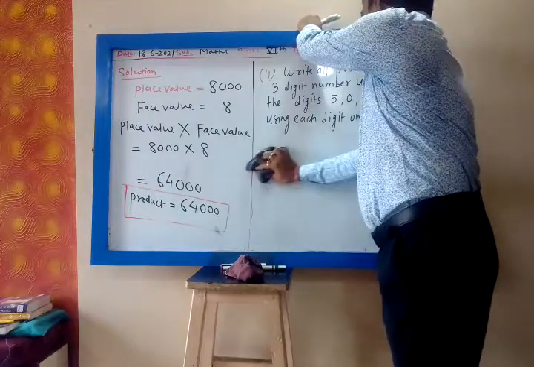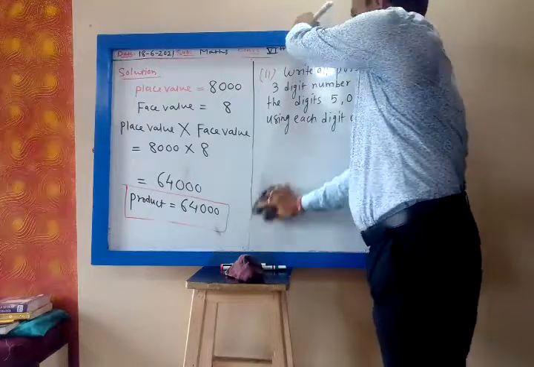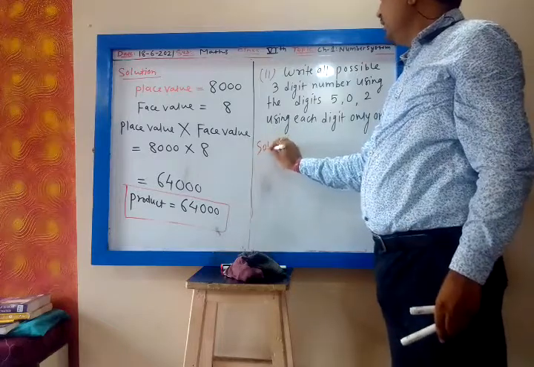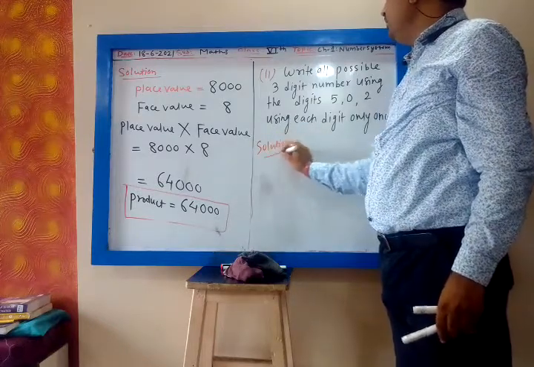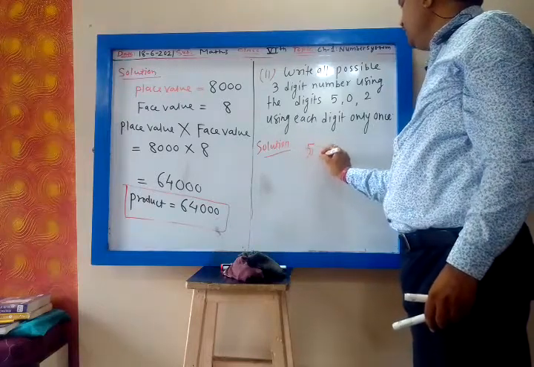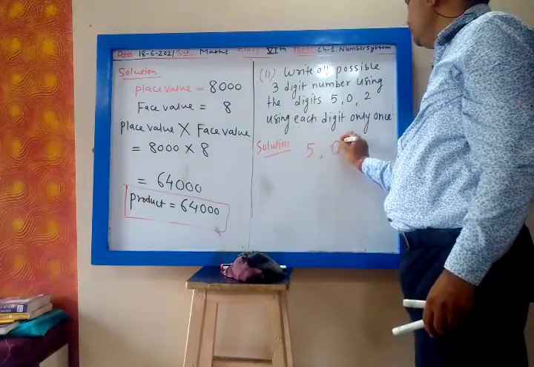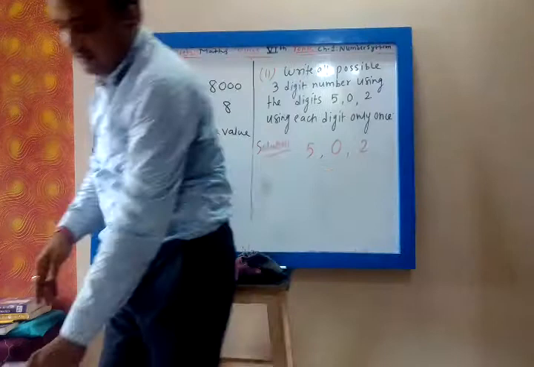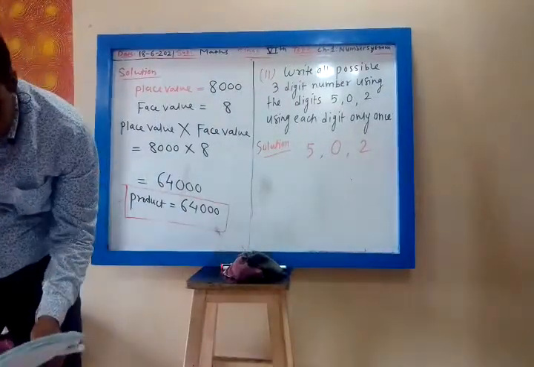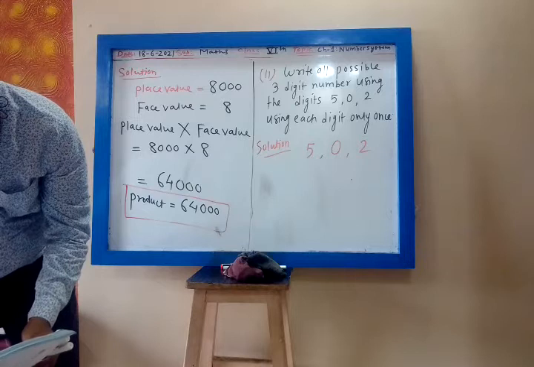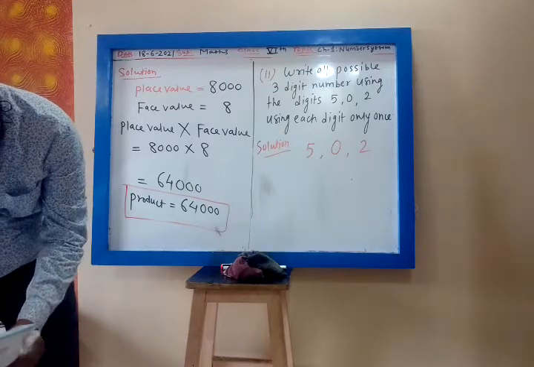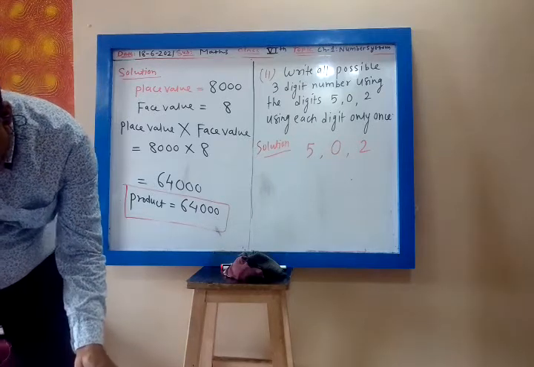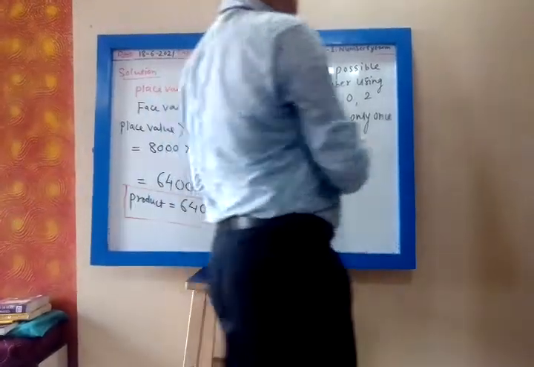We will see, no problem. Let us solve this. Write all the possible 3-digit numbers using the digits 5, 0 and 2. There are 3 digits. We have to use these digits and form 3-digit numbers. Is it clear? Now let me list all the numbers.